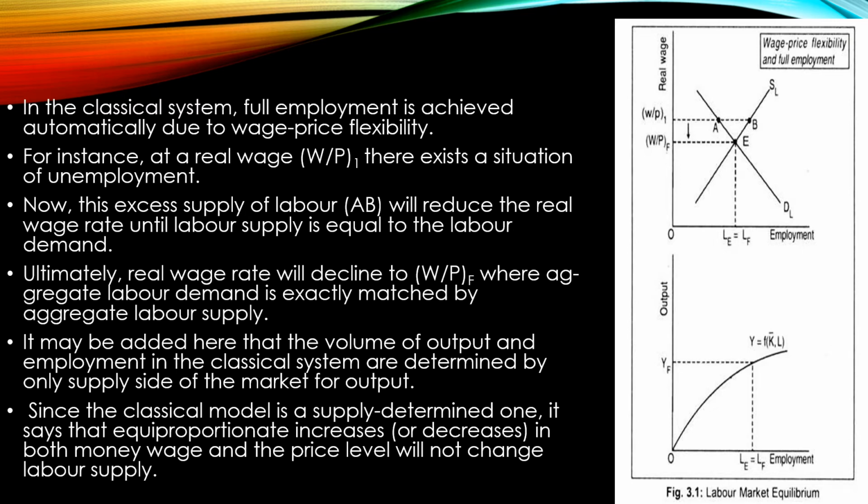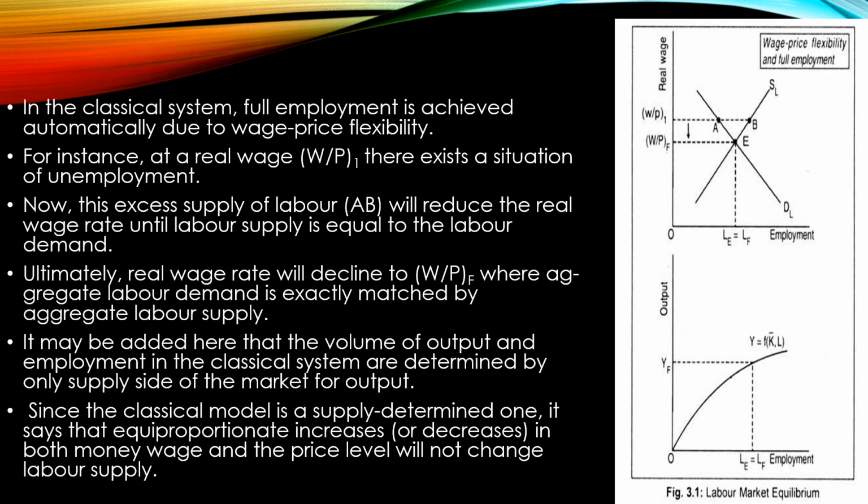So what happens is that now this excess supply of labor will reduce the real wage rate until the labor supply is equal to the labor demand in the economy. Ultimately, the real wage rate will decline to W/P_F, that is the full employment wage rate, the wage rate that will ensure full employment in the economy, where the aggregate labor demand is equal to the aggregate supply. Exactly, you could see that aggregate demand is exactly equal to the aggregate supply at this point, right?